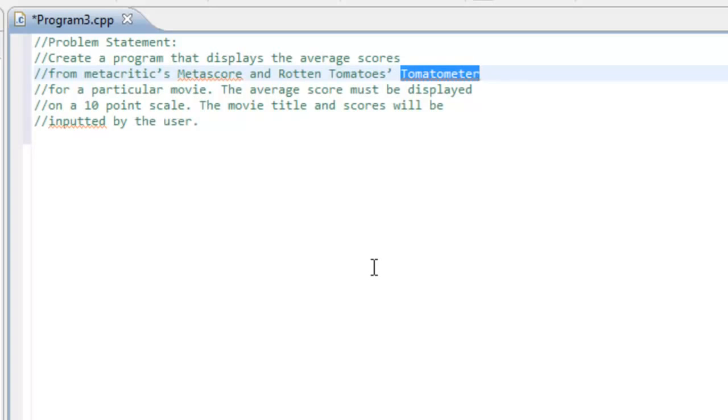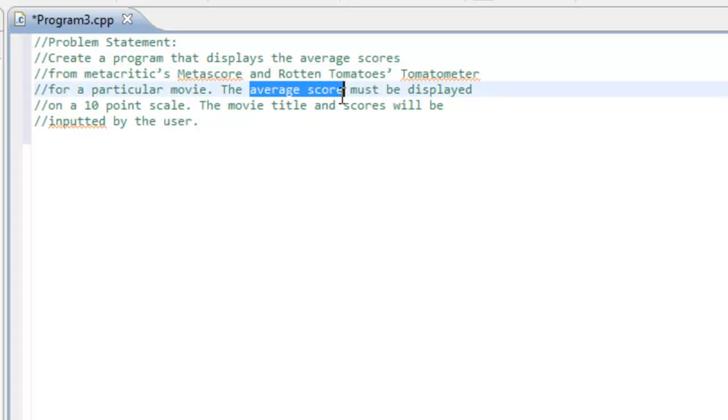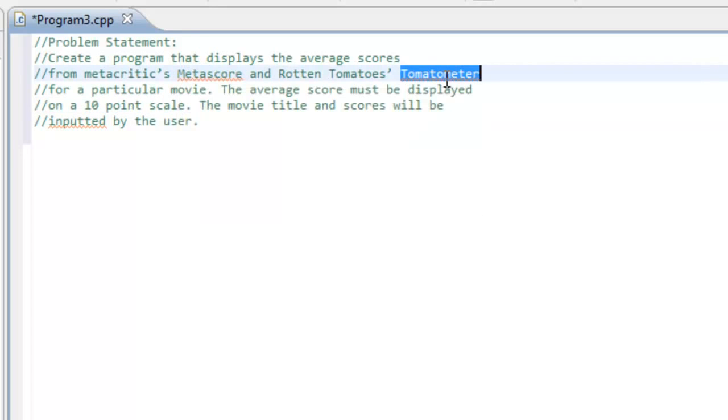So once we have that information, then we can calculate the average score, and we may also have to condition that score so that it fits on a 10-point scale. We'll see what Metascore and Tomatometer give to us, and then from there we can worry about our scaling.